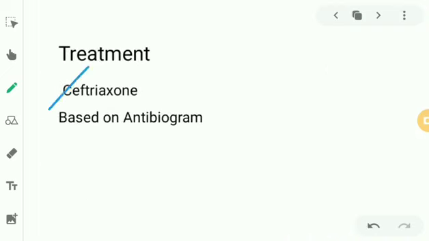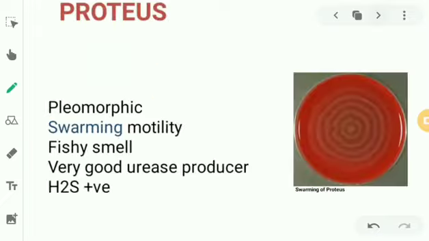Treatment is by ceftriaxone, or you can do an antibiogram. The earlier method was the disc diffusion test. You can find which antibiotics are sensitive for Klebsiella, and which are resistant. So accordingly, you can use it for your treatment. But what we commonly use is ceftriaxone, a third-generation cephalosporin. So that was all about Klebsiella.